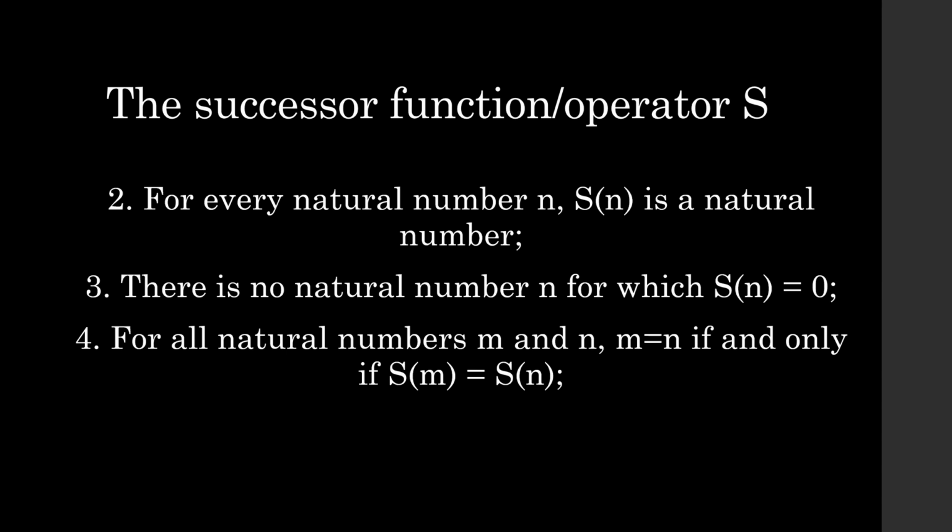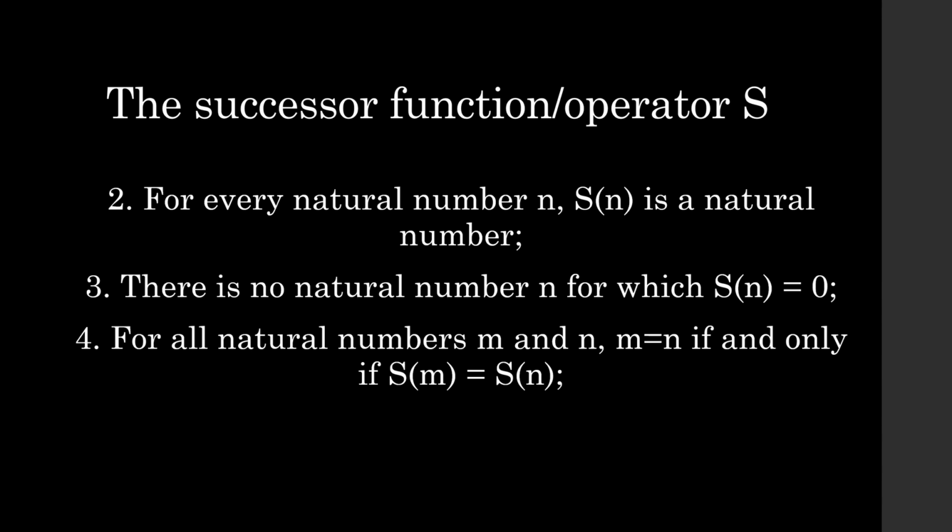Now, note that I've been using equality here, but we haven't actually defined what equality means. We want to be rigorous here. In the original Peano axioms, there are axioms for defining equality, but in modern treatments, equality is part of first-order logic, and we don't really need to include it in our axioms. I'm also just going to assume that you know what it means for numbers to be equal, so we're going to loosely include equality as something pre-established. That might not be super rigorous, but that's what we're going to do.